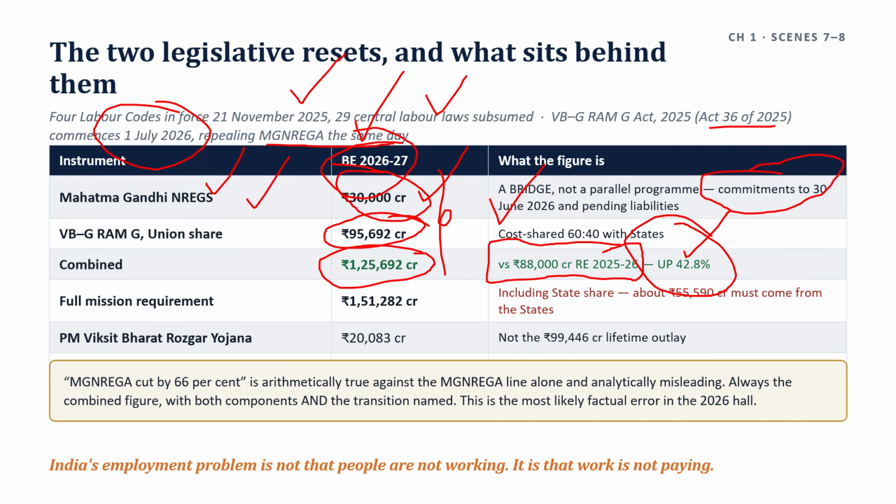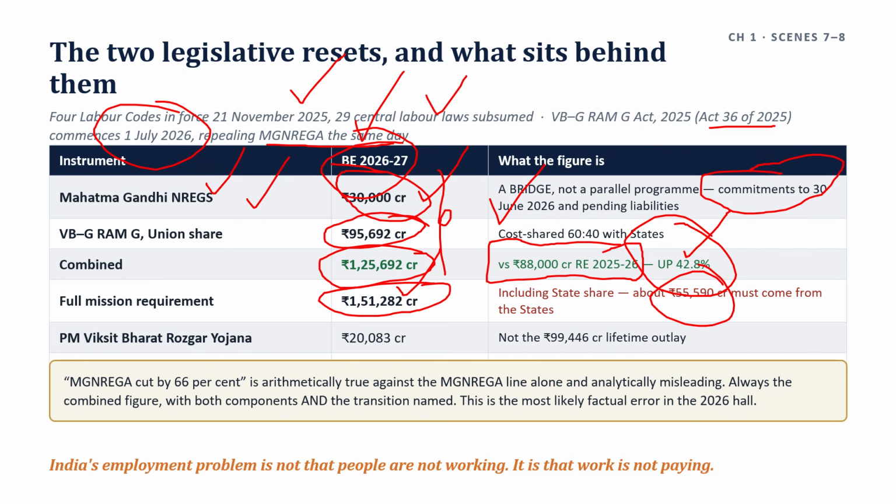State share gap, and it answers the arguable question. The mission's full annual requirement is about 1,51,282 crores, including state share.